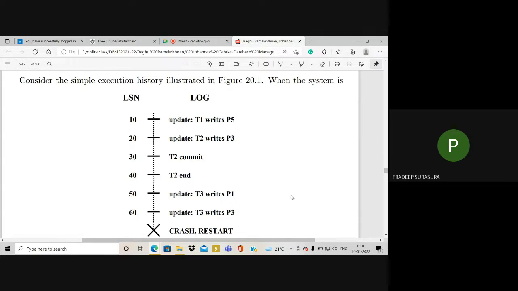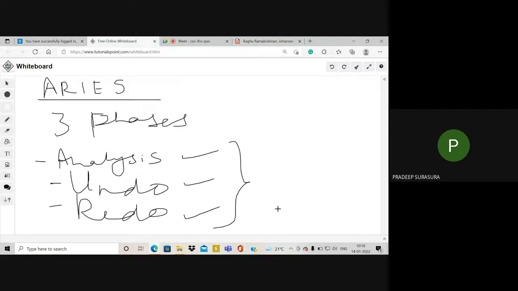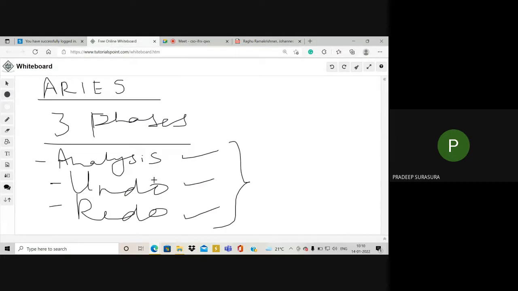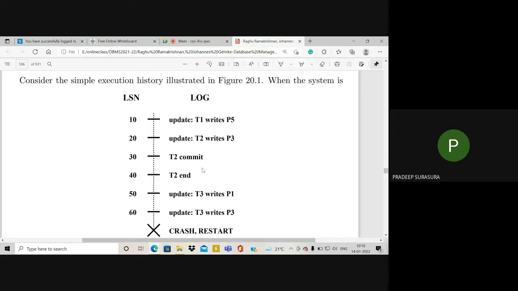Since T1 and T3 were uncommitted transactions, we need to observe them with respect to the Aries algorithm. Now applying these three phases to this particular problem, in the first phase we do analysis based on the log sequence number.